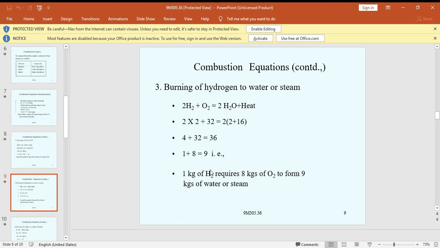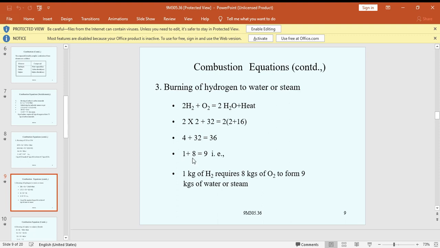Once again, repeat. 2H2 plus O2 equal to 2H2O plus heat. 2 into 2 plus 32, that is 2 into 2 plus 16 equal to 36, so 4 plus 32 equal to 36.